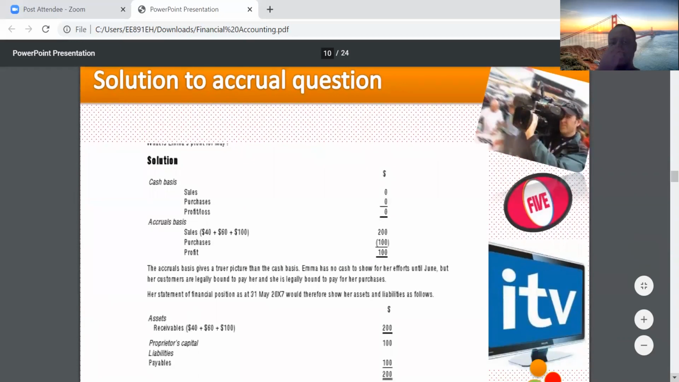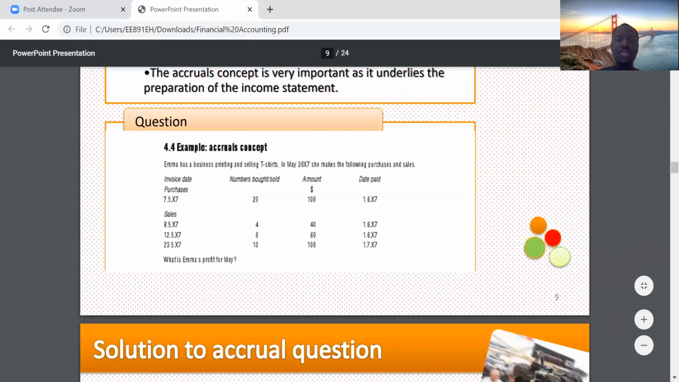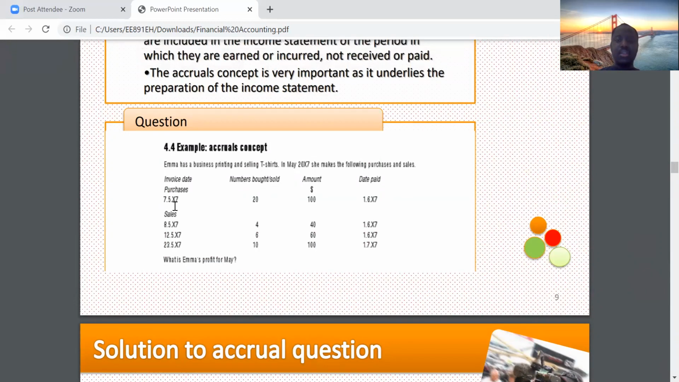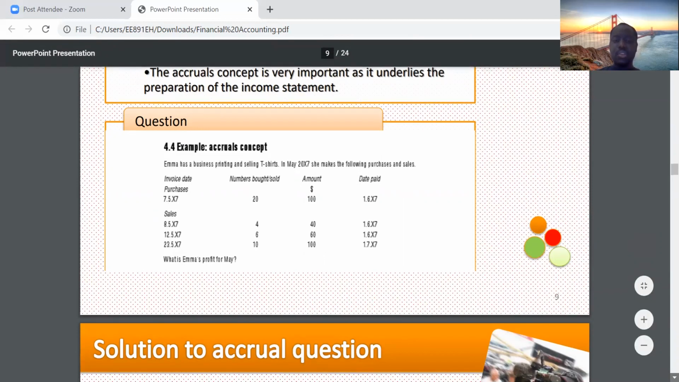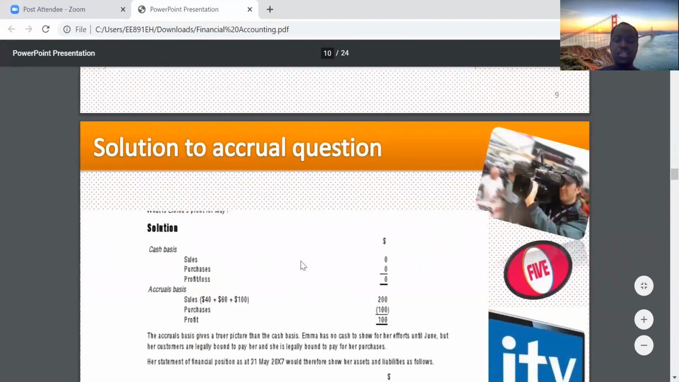So if we are operating on a cash basis, then for the month of May, let's go back to the question. If you look in the month of May, in terms of sales, let's go back to the solution. In terms of sales, you see sales is 0. And the reason why it is 0 is that